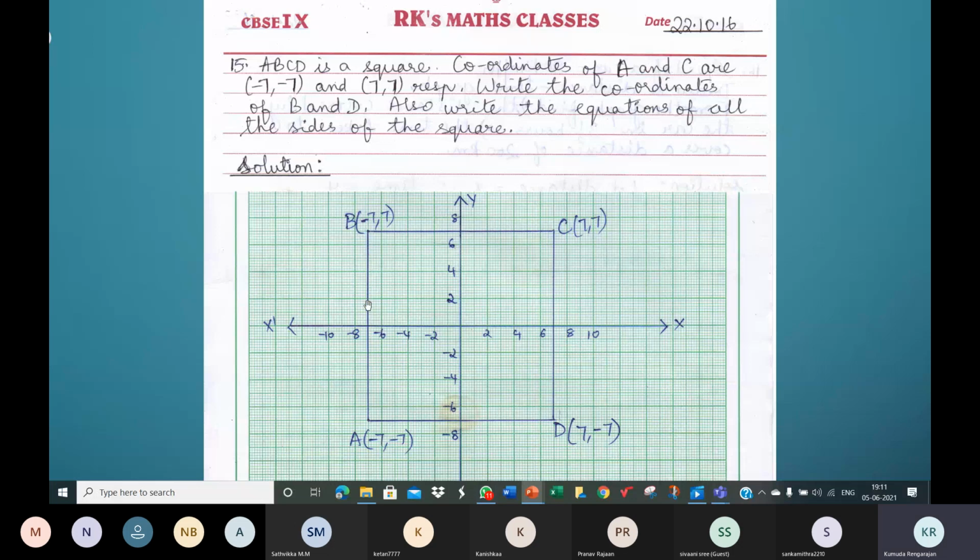You can do it in a different way also, children. See here. Take any point on AB. Children, listen to this. Say this point. What are the coordinates of this point?